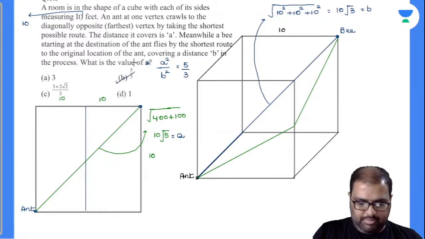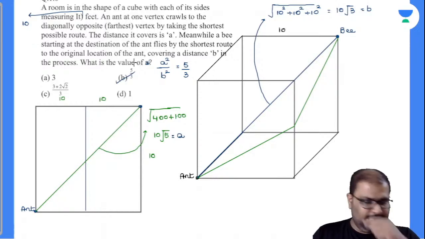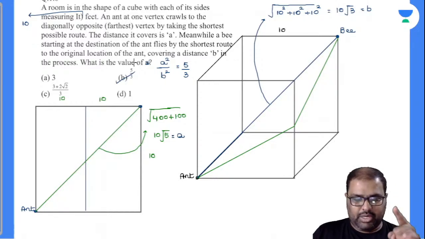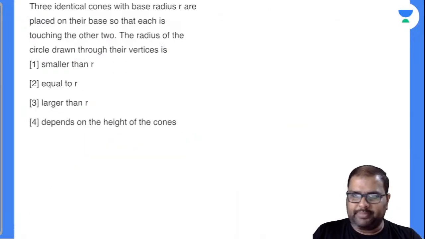Now option number B. Done. Perfect, right? So see, in this entire scenario, those who can draw the diagram can make this question very, very easily, right? Let's come to the next one.